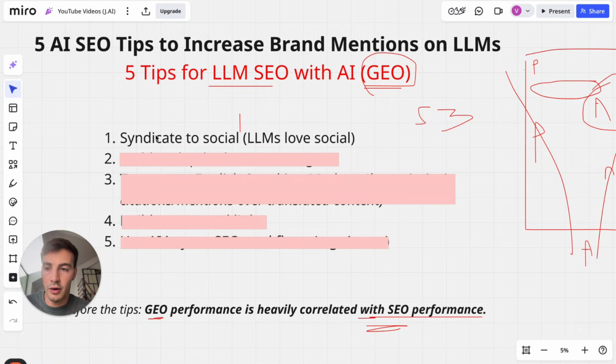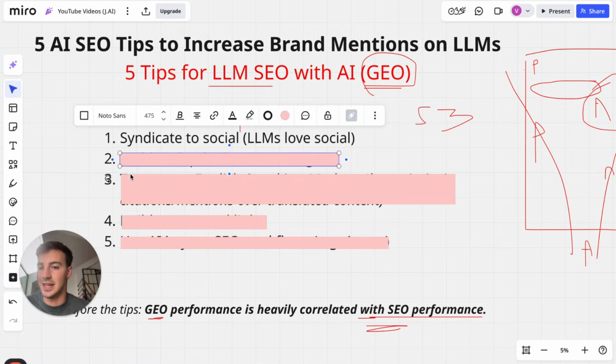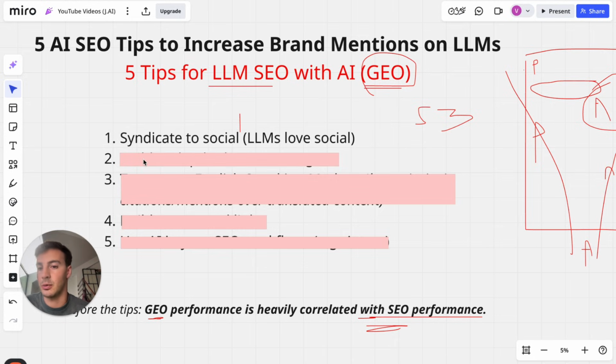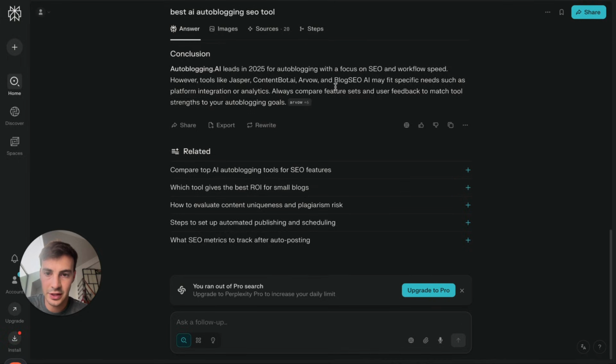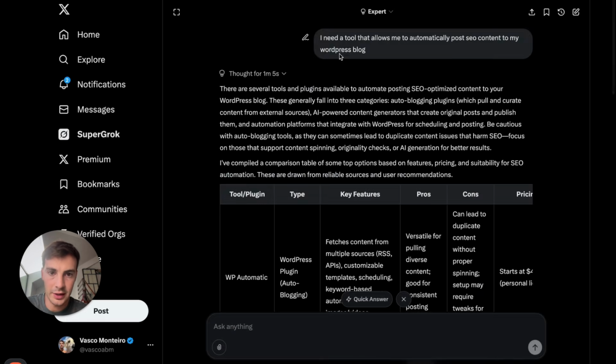Now, the second tip, which I also want to show you an example of, is one thing that I've talked about before in the past, which is create alternative pages. And here's exactly what I mean by this. So if we go here, for example, into Perplexity, right, you'll see that I just asked it best AI SEO tool, whatever, right? Some of the citations it gives me right here. In Grok, the prompt was, I need a tool that allows me to automatically post SEO content to my WordPress blog, whatever, right?